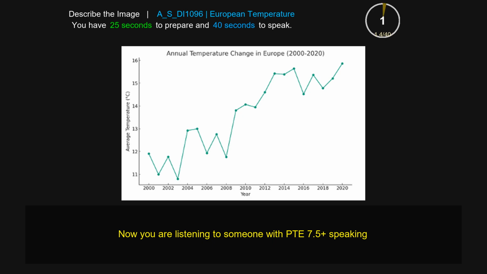The line chart provides information about the annual temperature change in Europe. The x-axis represents the years and the y-axis represents the numbers. In 2000 it is about 12. Furthermore, in 2014 it is about 15. At last, in 2020 it is about 16, which is the highest one. Overall, the line chart provides information about the annual temperature change in Europe.